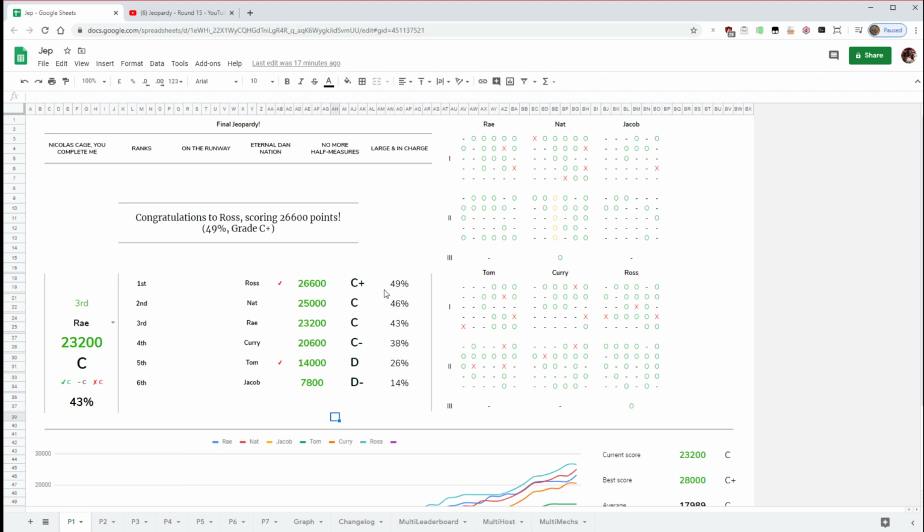This is an automatic scoreboard. Whoever is first will be placed first on here. It'll display in order of number of points. I'll show you how that works in a little bit.